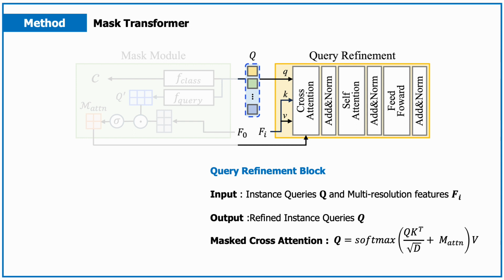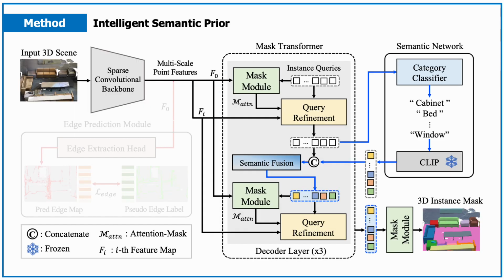Further, to refine the query representation, we leverage the query refinement block, including masked cross-attention and self-attention mechanisms. Here, we utilize MATTN as the foreground mask for the masked cross-attention layer, where queries iteratively attend to each multi-scale feature, where keys and values are linearly projected from each point feature, and queries are from Q. Subsequently, in the self-attention layer, the keys, values, and queries are all linear projections of Q from the cross-attention layer. Finally, the transformer decoder layer is recurrently applied for multiple iterations and feature scales, ultimately producing the final set of refined instance queries. Let's move to the intelligent semantic prior.